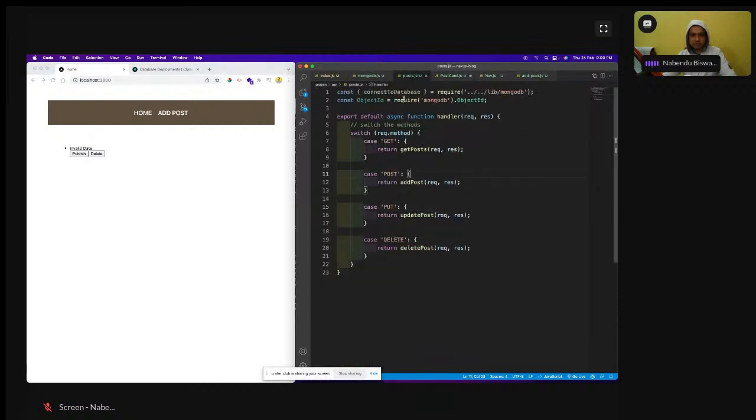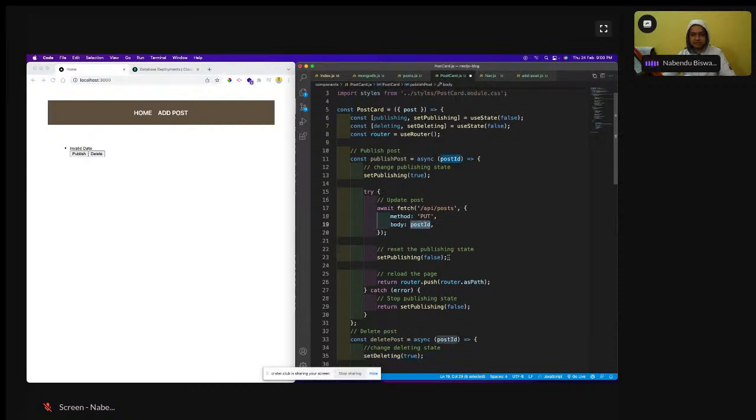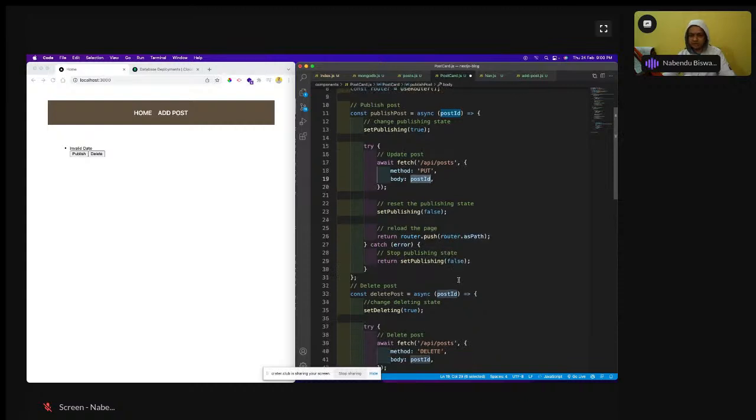This endpoint will be hit at /api/post, and we have the method PUT, because we can do it through put also; it's not always required to use post. The body we pass is the post ID. Then setPublishing is made false. After this, router.push, we are basically reloading the page. And if there is an error, it will be handled like this.